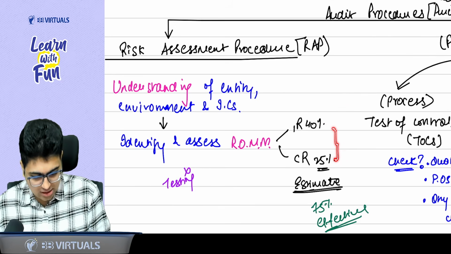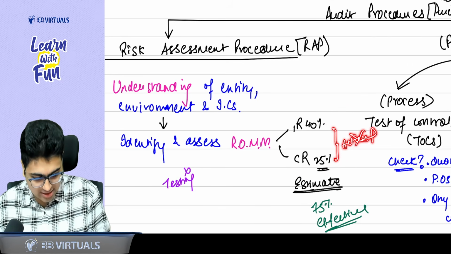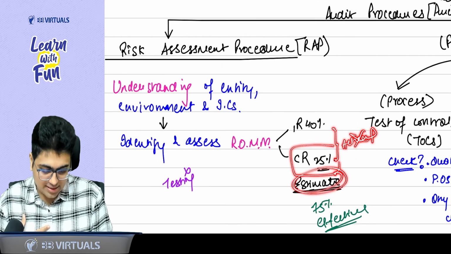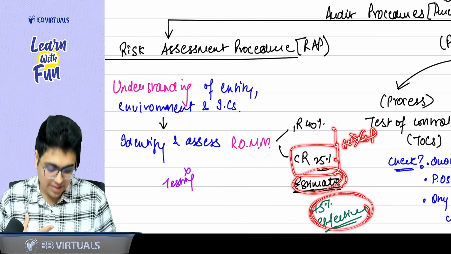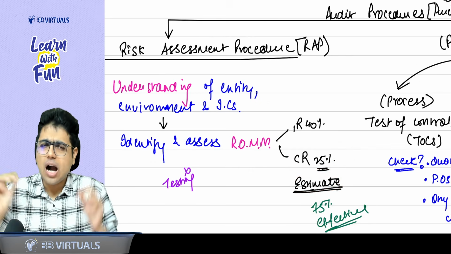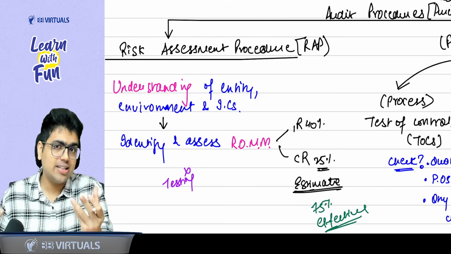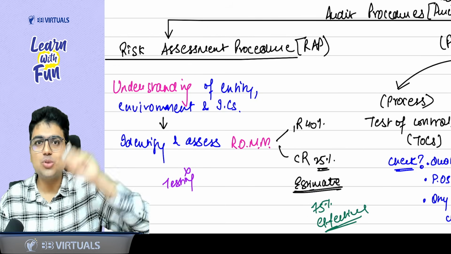Is it actual? The answer is no, it is an estimate. You are estimating that control risk is 25% and they would be 75% effective. Now, sir, how to know that controls are effective? How much? Actually, what is the status? For that, you need to do the testing.